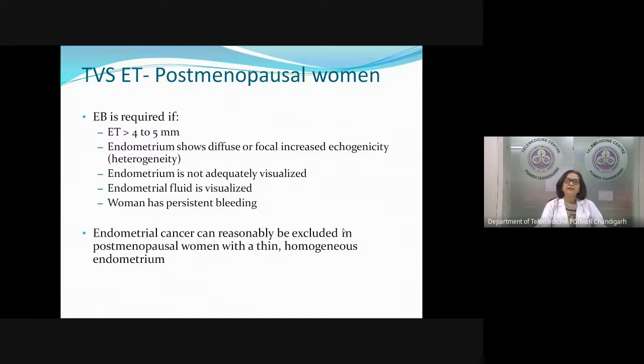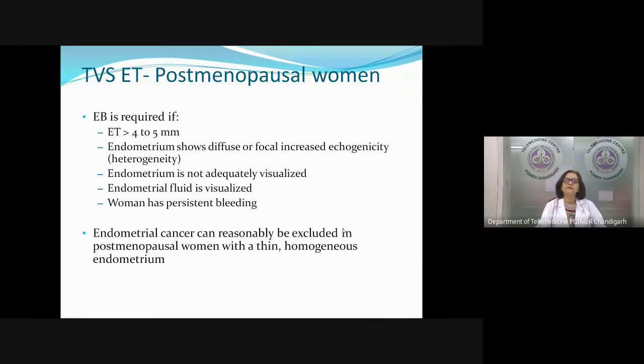And if the transvaginal ultrasound says everything is normal, but the postmenopausal woman is having persistent bleeding again and again, that is abnormal. It requires endometrial biopsy. If a woman comes with only one drop of blood, EB was done, less than 3 millimeter is there, you can still wait. But if she's having persistent postmenopausal bleeding, irrespective of the transvaginal ultrasound findings, she requires an endometrial biopsy.